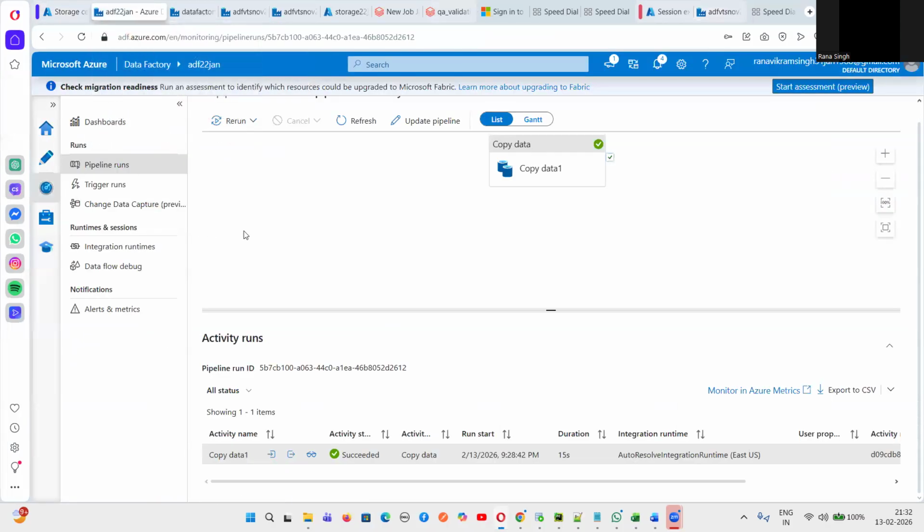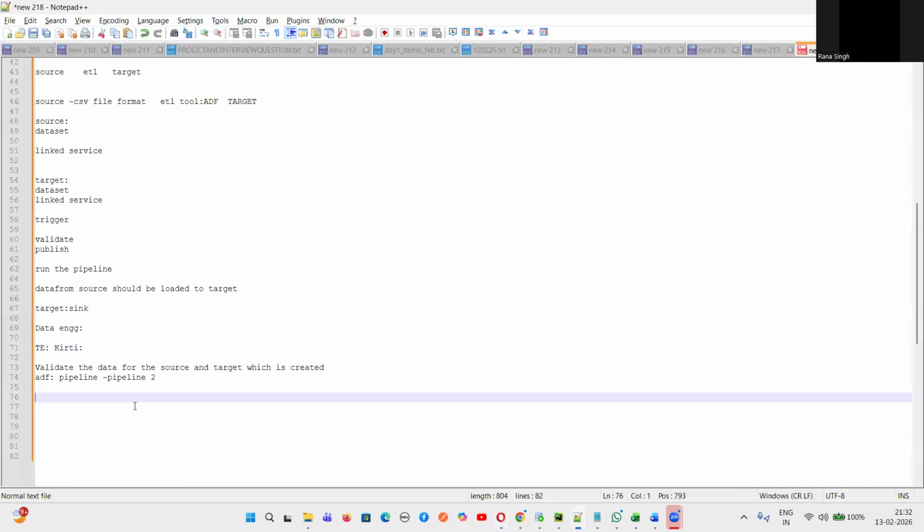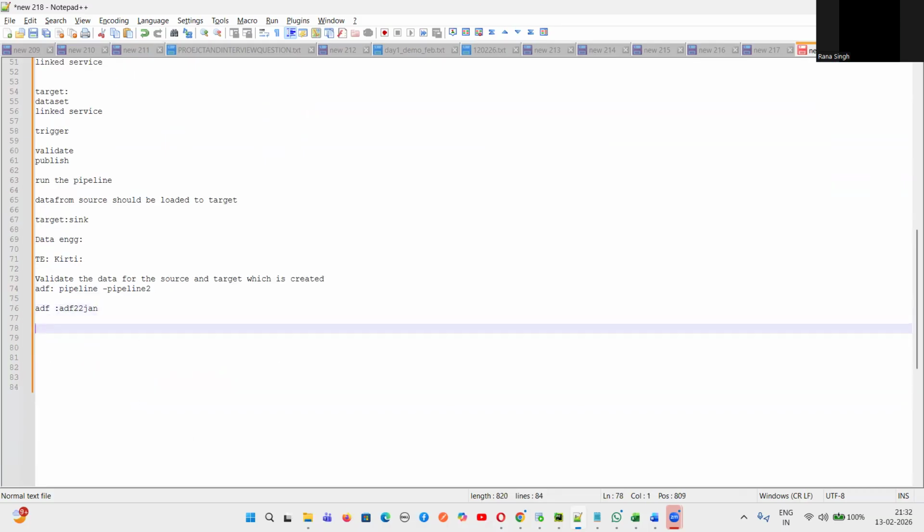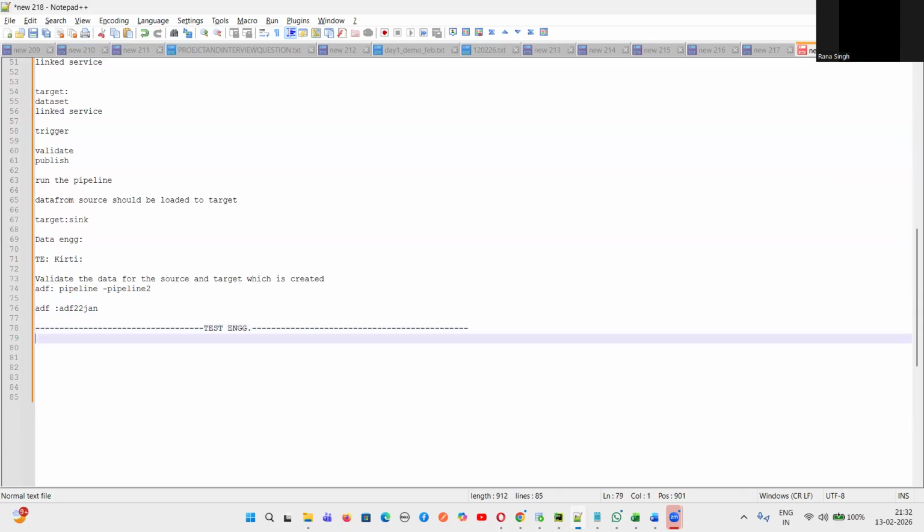So let's suppose our ADF name is this one, ADF 22nd Jan. This is the ADF created. In that, the pipeline name is pipeline 2. Now you can validate the data from source to target. So this work will be done by developers. Then we come into action, that is, the test engineer. Now we have to validate the data and do the entire testing.